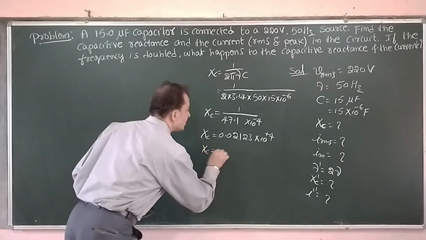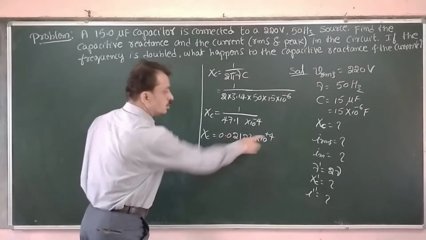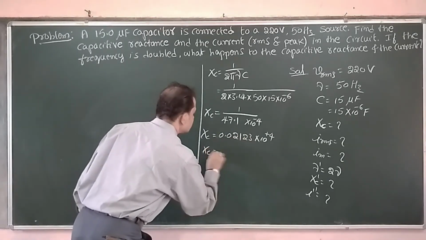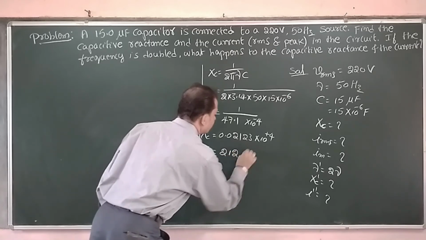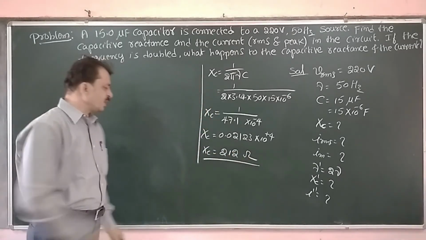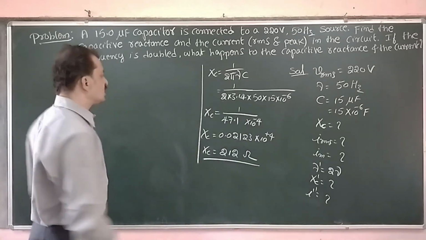If I further simplify this, therefore Xc is equal to 212.3 or 212 ohms. Xc is equal to 212 ohms I am getting.